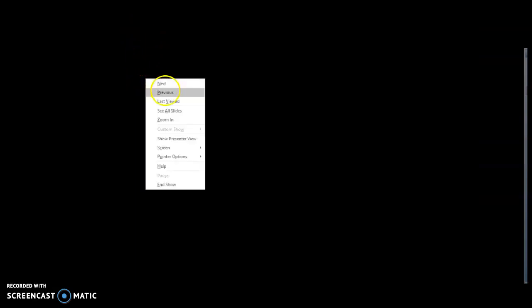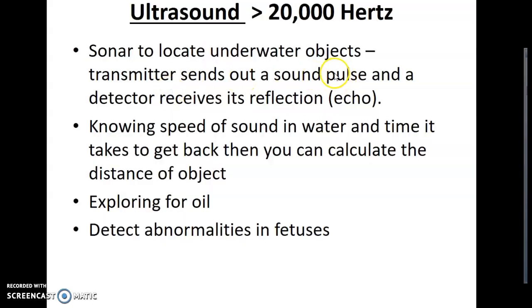Oh geez, last slide I wanted to show you. Ultrasound, to talk about that a little bit. Sonar to locate underwater objects. The transmitter sends out a sound pulse and a detector receives its reflection, echolocation, and you can calculate the distance of that object. I don't know the details of that, but supposedly bats could do that as well.